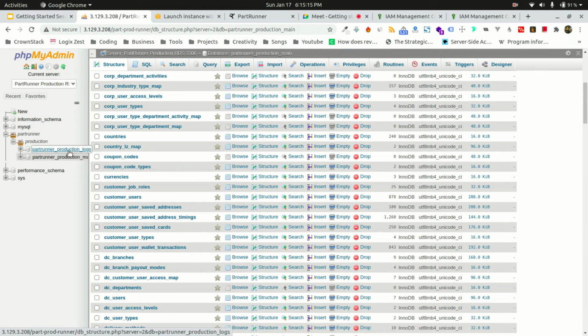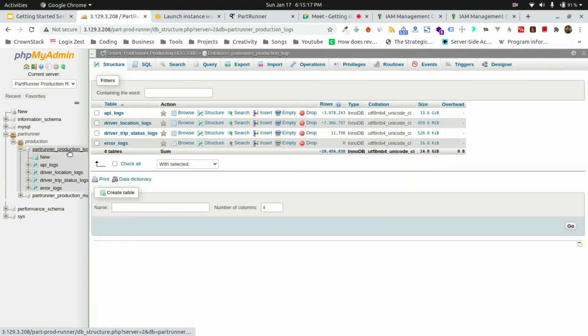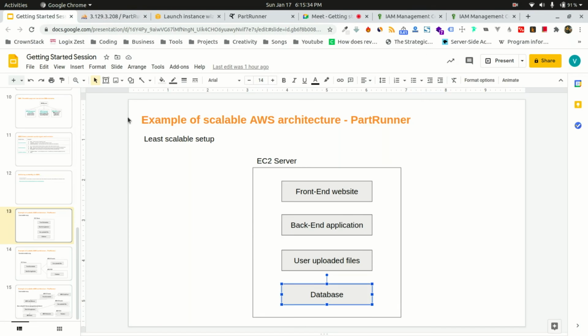The other one, the logs database, is 14 GB in size. In this one table alone we have more than 30 lakh records. Just imagine if 30 lakh records were on your EC2 server, it would definitely crash.